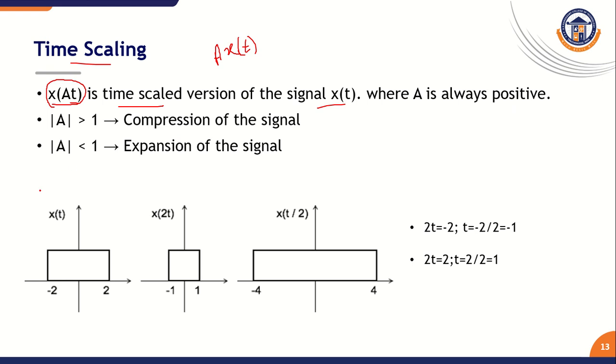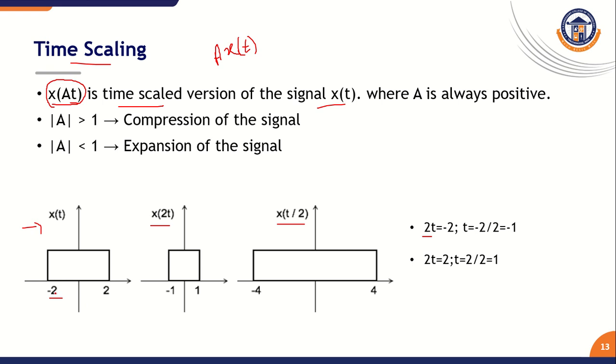So let us discuss this concept with one example. This is our given signal x of t. We need to do two kinds of operations here, that is x of 2t, then x of t by 2. From this indication we have to identify what kind of operation we are going to do. Here t is multiplied with a scaling factor, so we need to perform time scaling operations on the given signal. So first we need to do x of 2t.